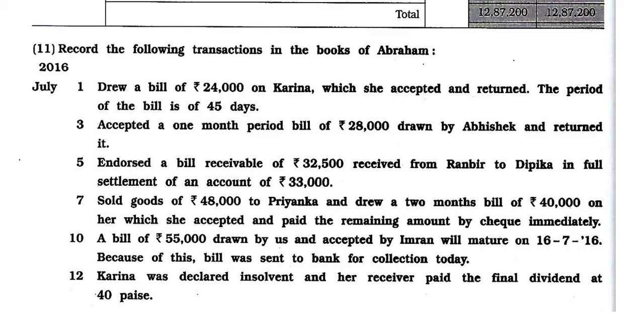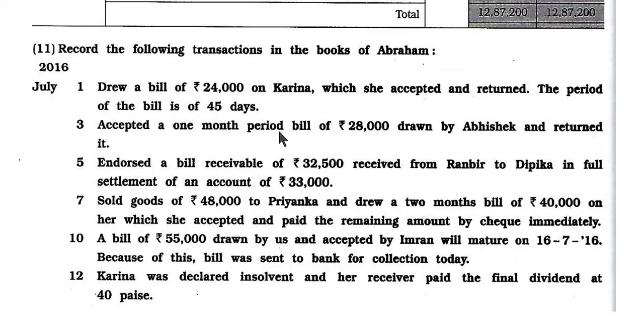2016 July, first date: drew a bill of rupees 24,000 on Karina, which she accepted and returned. Here, the period of the bill is 45 days. Abraham drew the bill of rupees 24,000, so Abraham is the creditor and the bill is drawn on Karina. It means Karina is the acceptor of the bill, Karina is the debtor and Abraham is the creditor. The time period of this bill is 45 days.